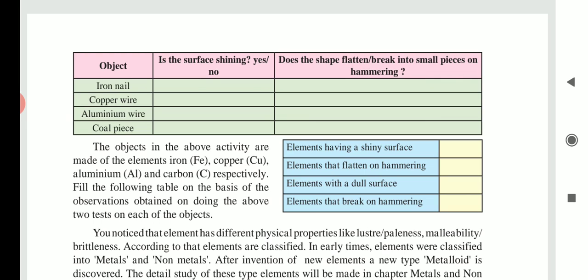Now see, the objects in the above activity are made up of elements like iron, copper, aluminium and carbon respectively. Fill the following table on the basis of the observations obtained on doing the above two tests on each of the objects. So, elements having a shiny surface, which are they? The iron nail, copper wire and aluminium wire, that is metals. Elements that flatten on hammering: iron nail, copper wire and aluminium wire, that is metals. And elements with a dull surface: coal piece, non-metal. And elements that break down on hammering are also non-metals.